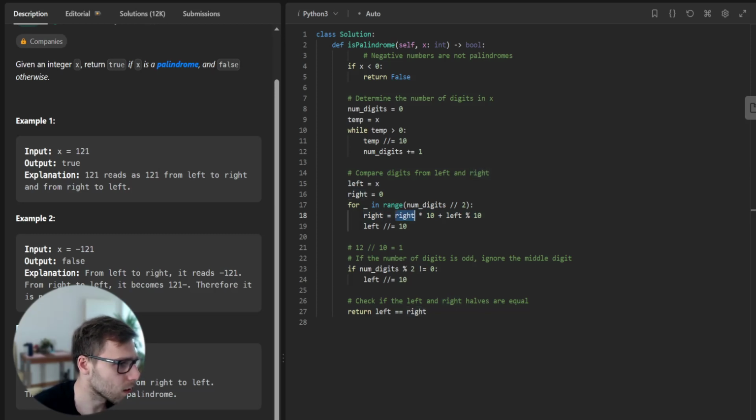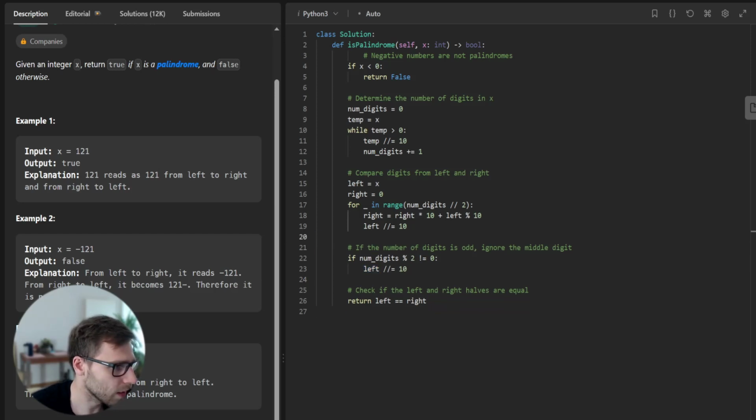And this part is constructing the number from the other side, and it's very simple because we take modulo 10 to get the first digit, 1, from the right side, and then multiply the result by 10. So we are moving the whole number to the left from the right. And we constructed both numbers, and we need to just check the boundary case.